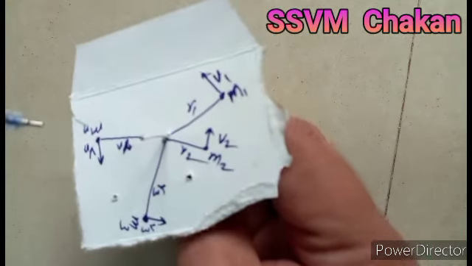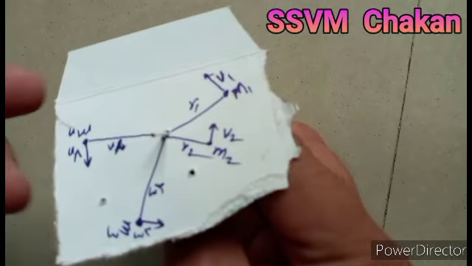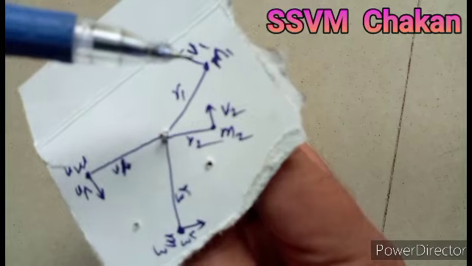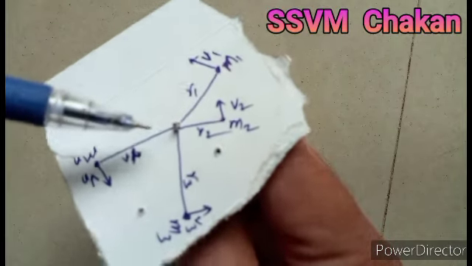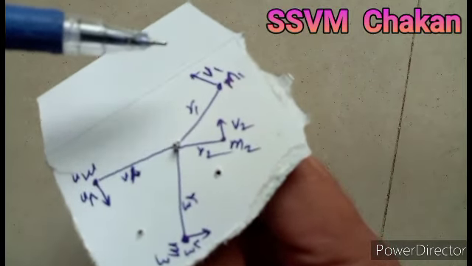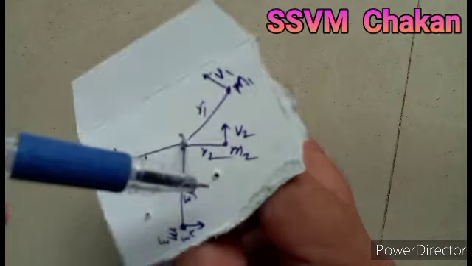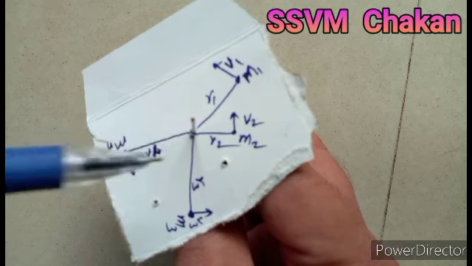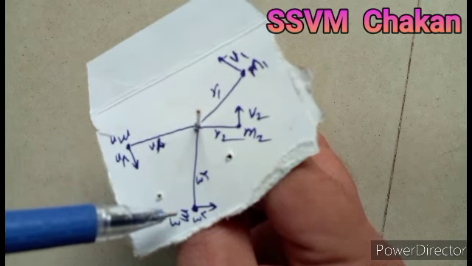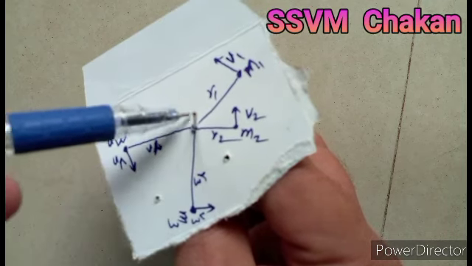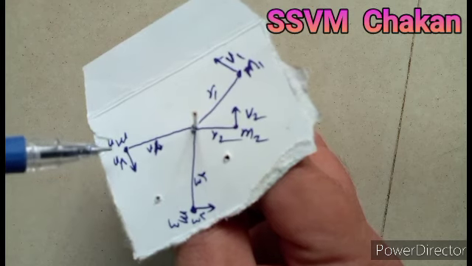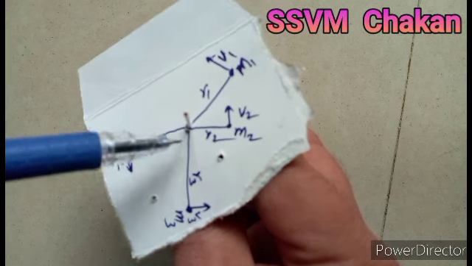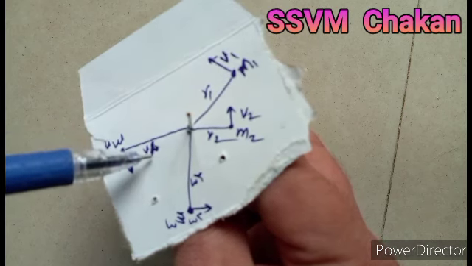Each particle is at a certain distance from the axis of rotation. The first particle is at distance r1 from this axis of rotation. The second particle m2 is at a distance r2 from the axis of rotation. The third particle m3 is at distance r3 from the axis of rotation. The last particle mn has distance rn from the axis of rotation.